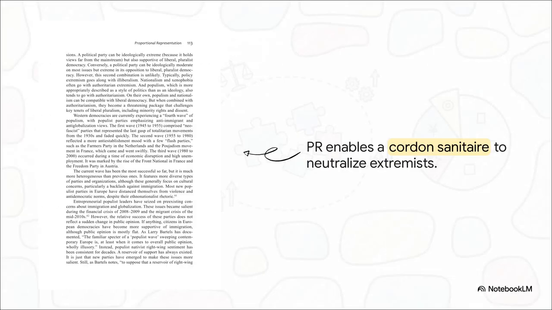But as the source text explores, proportional representation naturally isolates those extremes. Under PR, if an illiberal or extremist movement has 15% support, they might form their own party and win exactly 15% of the seats, but they don't get the keys to the whole castle. Mainstream pro-democracy parties from both the center-left and center-right can form what's called a cordon sanitaire, a sanitary cordon. They simply build a governing coalition without the extremists, effectively neutralizing their power to harm the democracy.